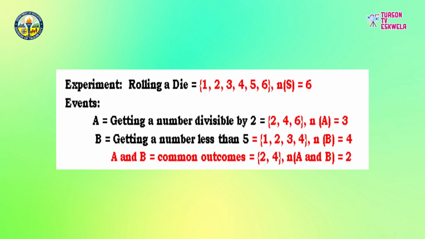If we let A be the numbers divisible by 2, the outcomes are 2, 4, 6. So, we have 3 outcomes in this event. If we let B be the numbers less than 5, the outcomes are 1, 2, 3, 4. So we have 4 outcomes in this event.